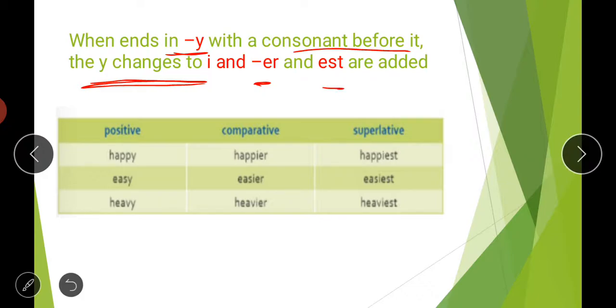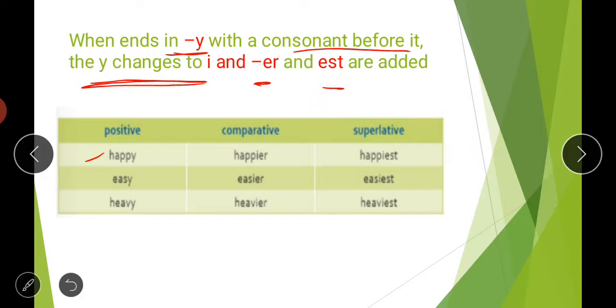So for example, happy. If we look at this word happy, this word is ending with y, and before y there is p, and p is a consonant because it is not a, e, i, o, u. Only a, e, i, o, u are your vowels, and the rest of the letters are your consonants. So in the word happy, before y we have the letter p, which is a consonant.